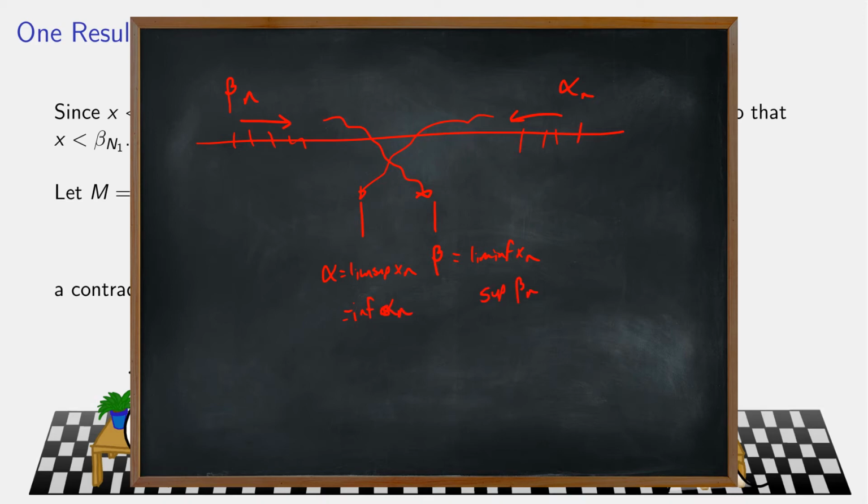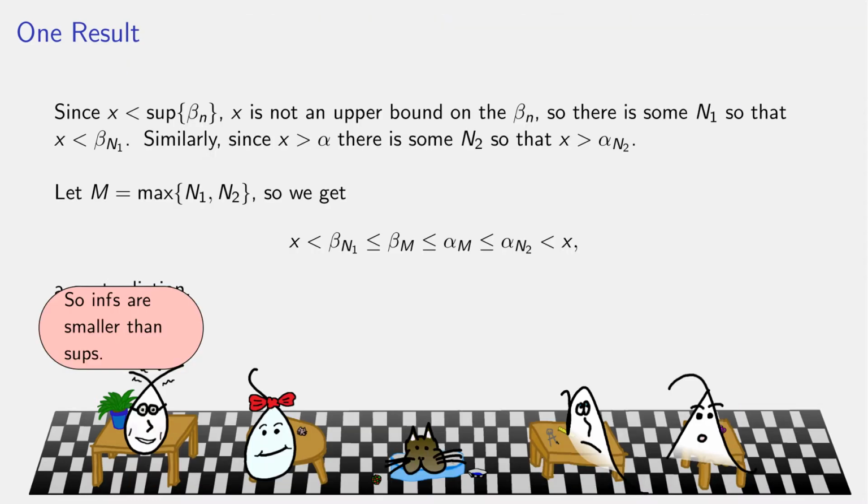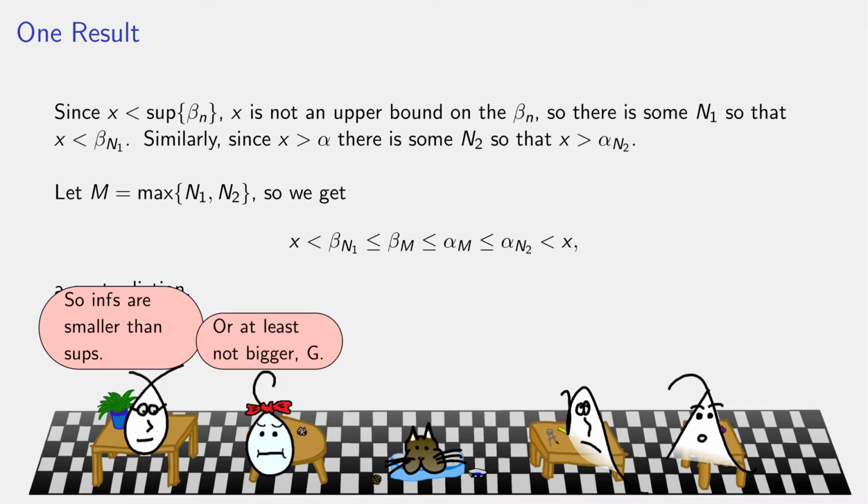If somehow they crossed places, then these alpha n's would have had to decrease their way down here, but these beta n's would have had to increase their way up here, and you'd end up with a problem where the betas somehow got larger than the alphas. So in general, infs are smaller than sups, and that has been preserved. The LimInf of a sequence cannot be bigger than the LimSup of a sequence. Yeah, they might be equal.